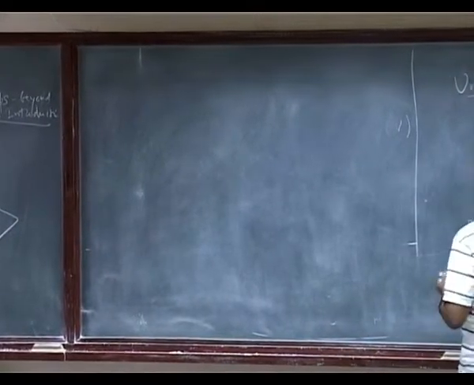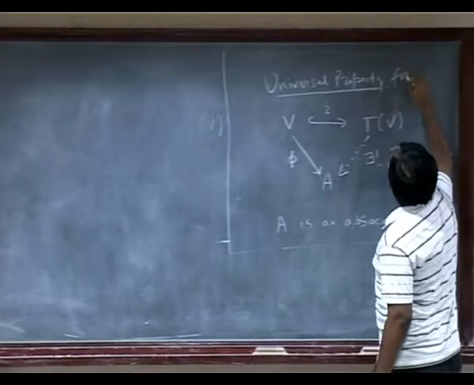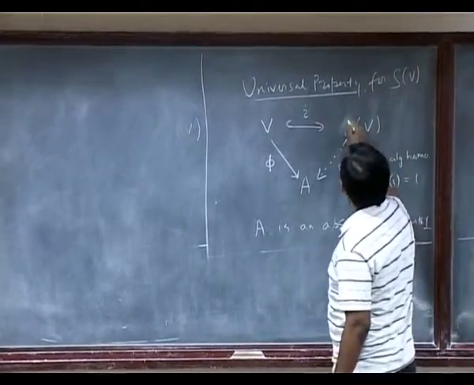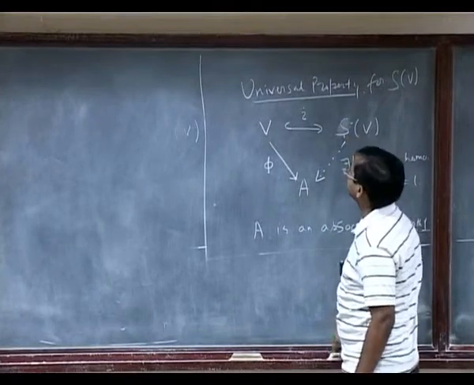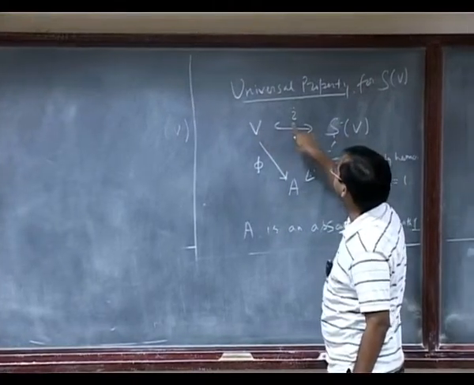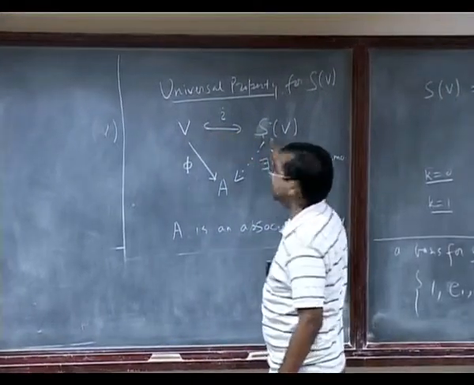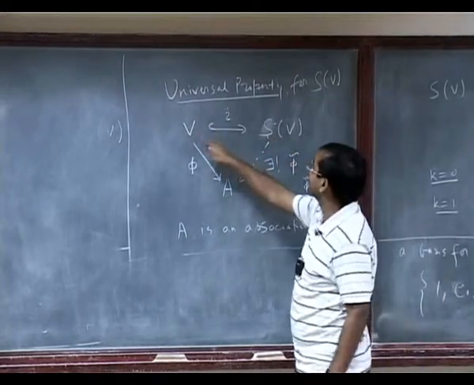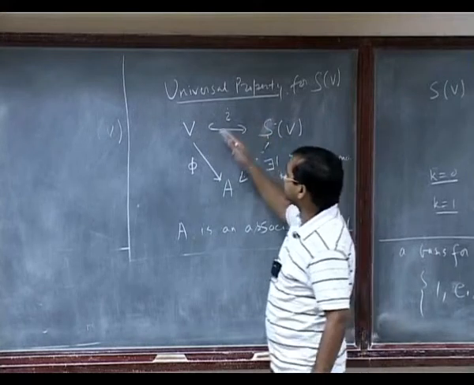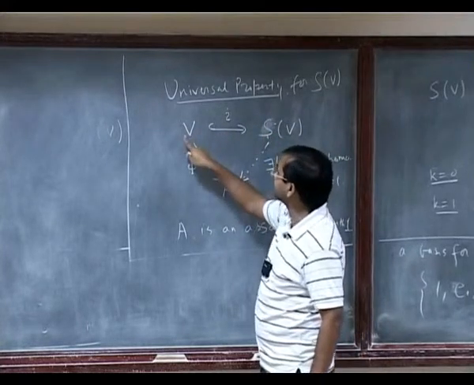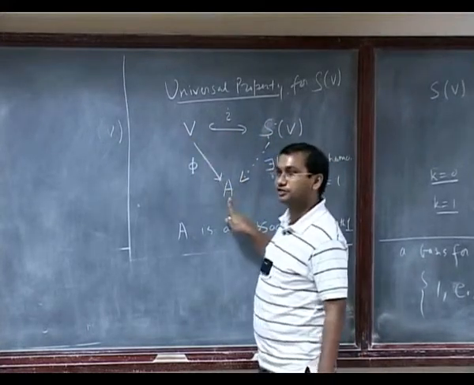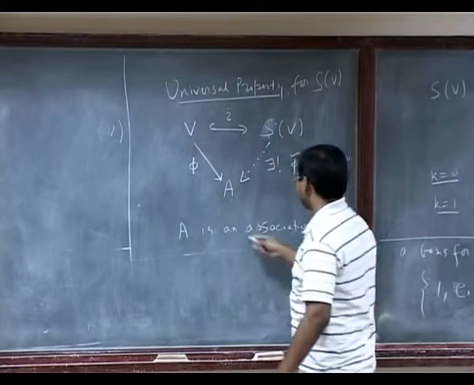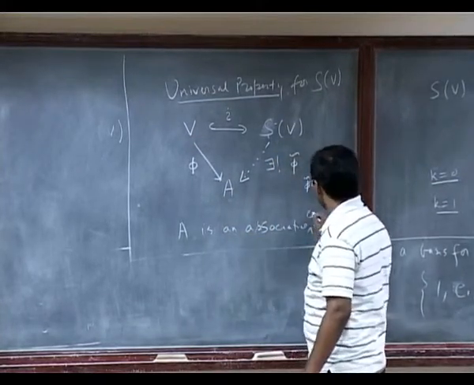So here I can write down the universal property for symmetric algebra SV. So again I already have this inclusion map from V to SV. We said that S^1(V) is nothing but V. So I have this inclusion map from V to SV, and the universal property is that if I take any linear map from V to a commutative algebra, now not just associative, so it is associative and commutative.